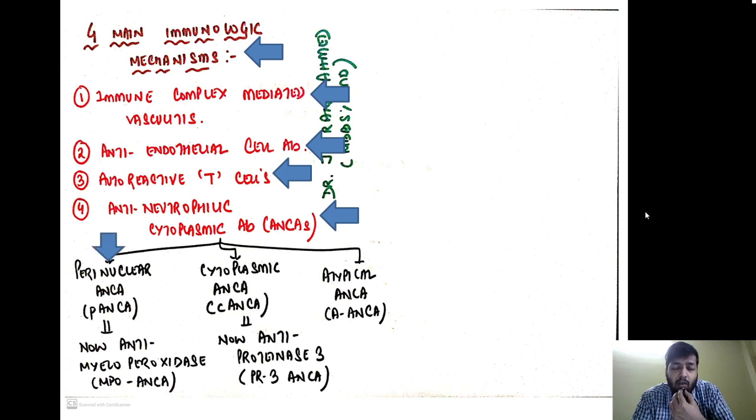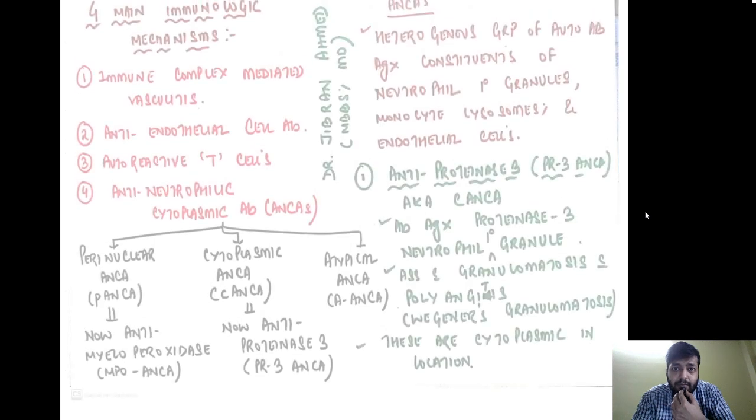P ANCA is called P because it is perinuclear in location, but this is now known as anti-myeloperoxidase ANCA, MPO ANCA we call it. Similarly, we have cytoplasmic ANCA, which is primarily located in the cytoplasm, therefore called C ANCA, but now we call it anti-proteinase 3 or PR3 ANCA. And we also have atypical ANCA, which is somewhere between P ANCA and C ANCA.